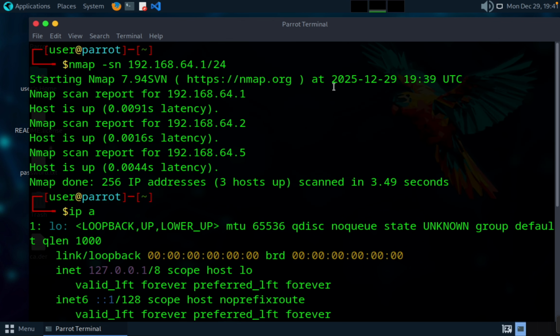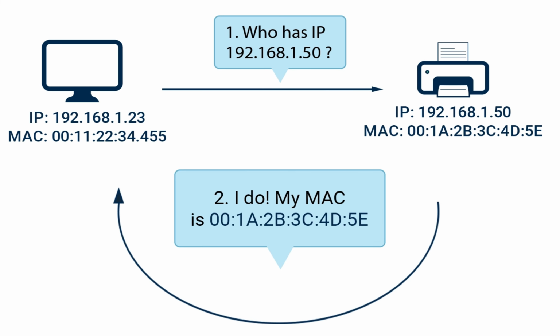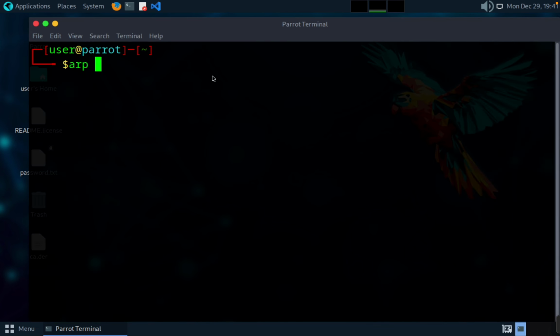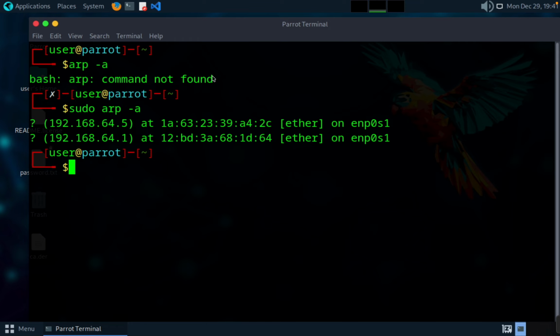Also we can use arp -a for discovering the network. Actually it's ARP scanning. ARP scanning helps discover devices in the local network, which will look for a MAC address and match the MAC address with the IP address. That is how we are getting the output with this tool. So arp -a, I guess we have to use sudo.